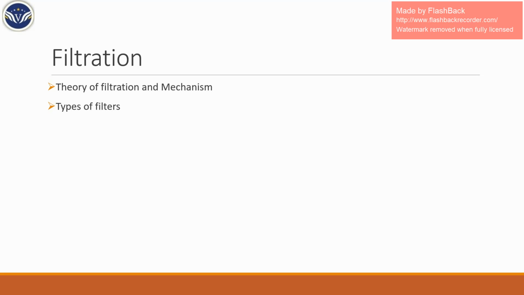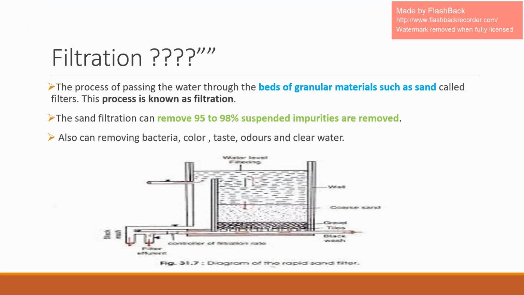Today we are going to take a topic on filtration. In this we are going to see the theory of filtration, the mechanism, and types of filters. The first one: what do you mean by filtration itself? Filtration is a process where the water is passed through a filter media or a membrane. The filter media is a granular material such as sand. This process is called the filtration process.